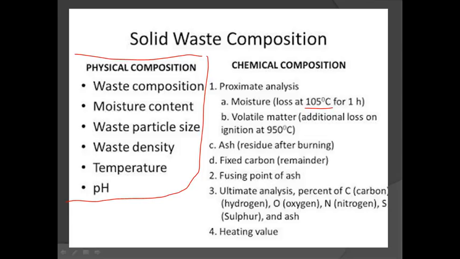Second is volatile matter, which is the loss on ignition at 950 degrees Celsius. After burning all the solid waste at high temperature, 950 means a very high temperature. The material left after the 950 degrees Celsius heat is the volatile material, the material you collect after the burning point.